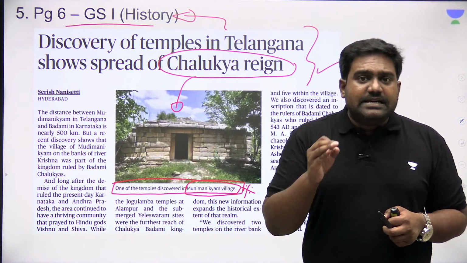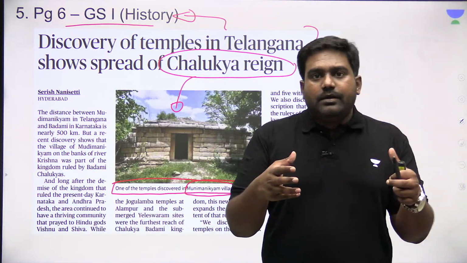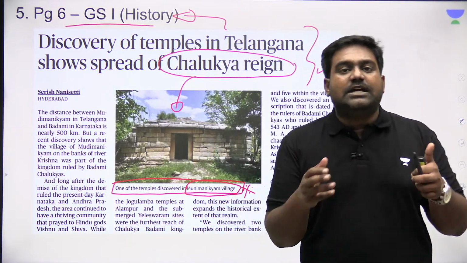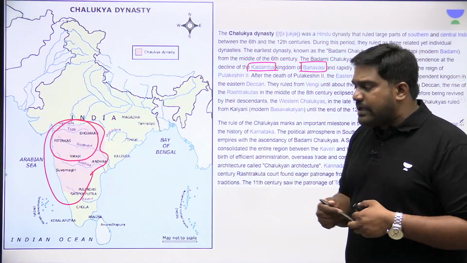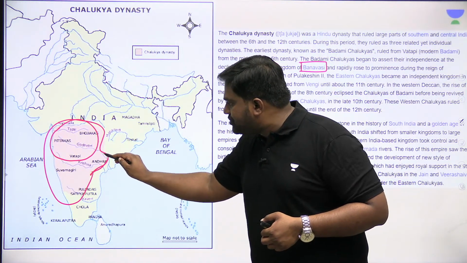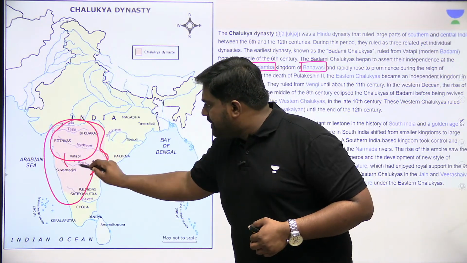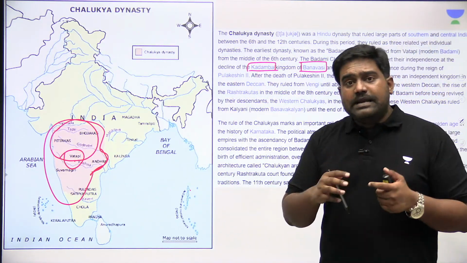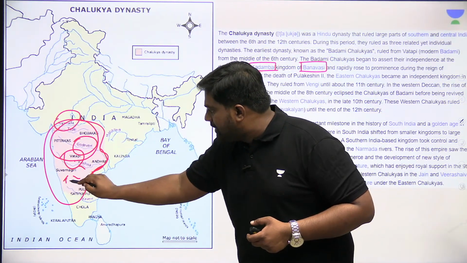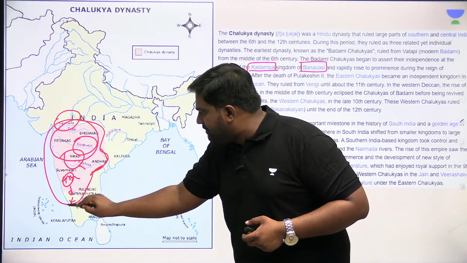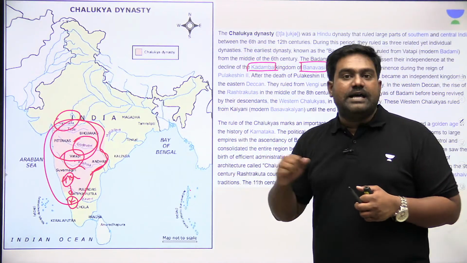Now, this is a very big and significant development because this increases the extent of the territory that was ruled by the Badami Chalukyas. Previously, it was presumed that Badami Chalukyas had their influence only until this stretch of Andhra Pradesh and Telangana region. They ruled primarily from here, from the Vatapi region. They dominated all the way from Narmada to Godavari, to Krishna and Tungabhadra river, stretching all the way till the Kaveri river in southern Karnataka. This was the extent of their influence in a north-south direction.